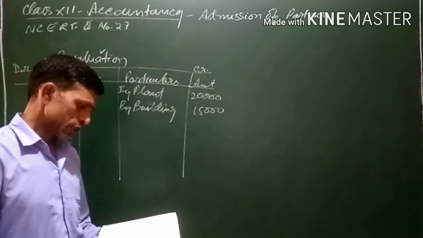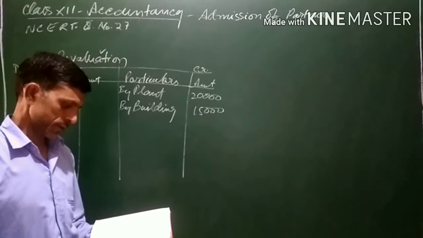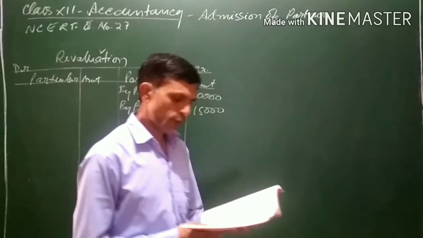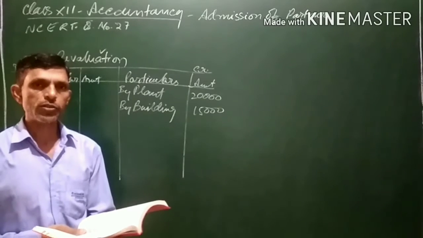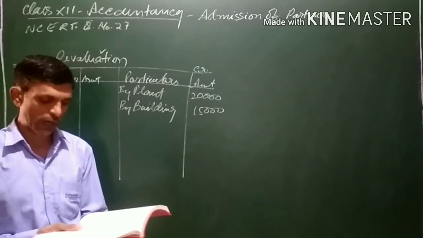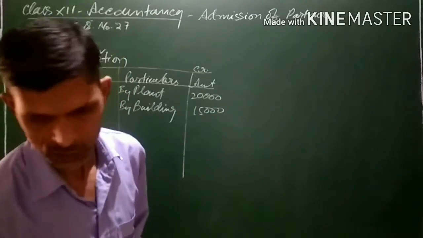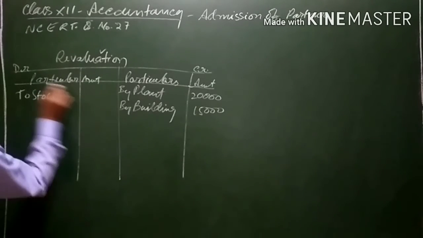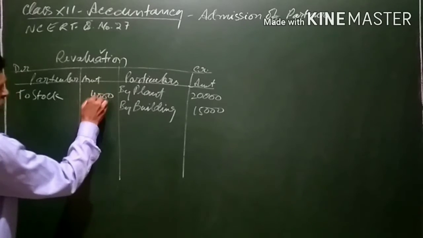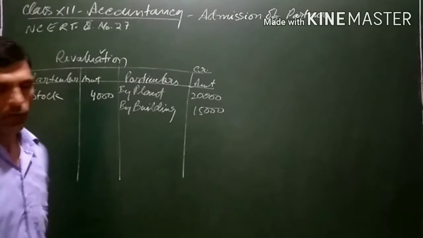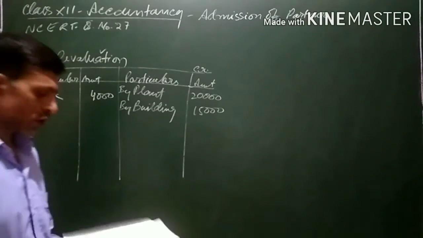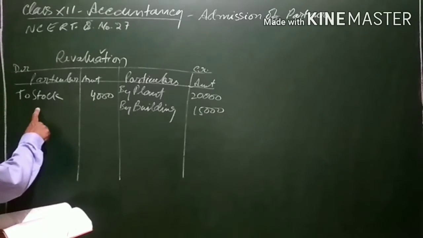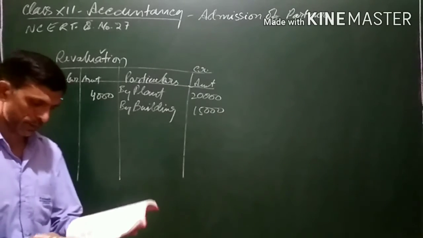Next, the third point: stock is found to be overvalued by 4,000. Here the value of the stock is 40,000. It means it should have been 36,000. The value is overvalued by 4,000. So this is a loss for us, and loss is to be debited. 4,000 for stock will be written on the debit side, because the value of stock was earlier overvalued. So it should be brought to its actual value, that is 36,000. So there should be a decrease of 4,000, and it is a loss for us. Hence it is written on the debit side of the revaluation account.